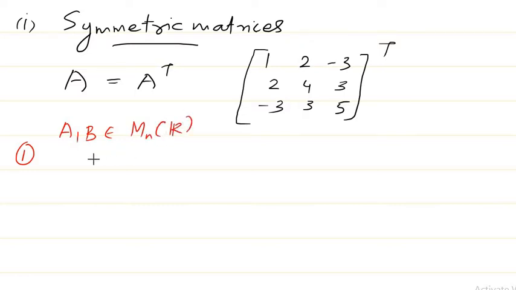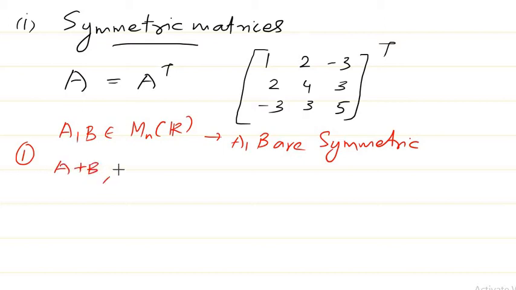Then the properties which we can discuss are: if A and B are symmetric matrices, then what are the different properties we can tell? Then we can tell that A plus B is symmetric, A minus B is symmetric, some constant times matrix A is symmetric, and AB plus BA is also symmetric.